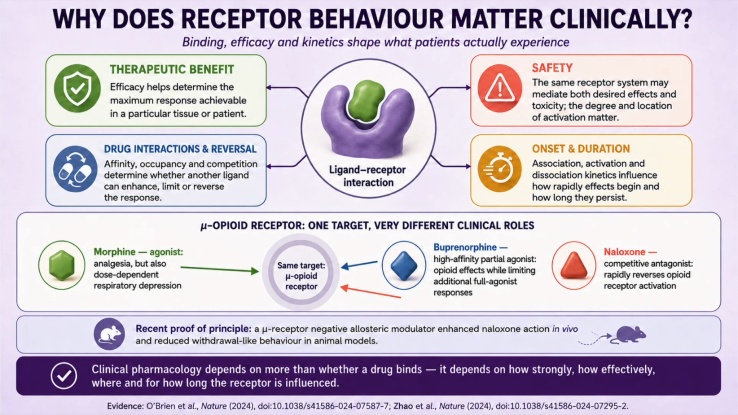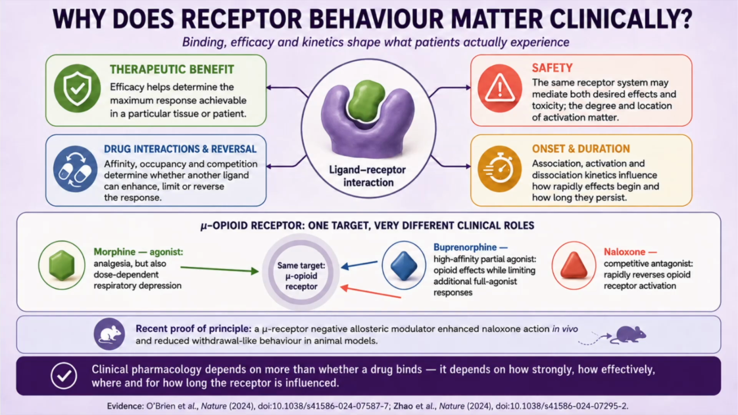First, receptor behavior influences therapeutic benefit. A ligand's efficacy contributes to the maximum response that can be achieved, although the observed effect also depends on the tissue, receptor density, and individual patient. Second, it influences safety. The same receptor system can mediate both therapeutic and harmful effects. Activation of the μ-opioid receptor, for example, can produce analgesia, but excessive activation can also cause potentially fatal respiratory depression.